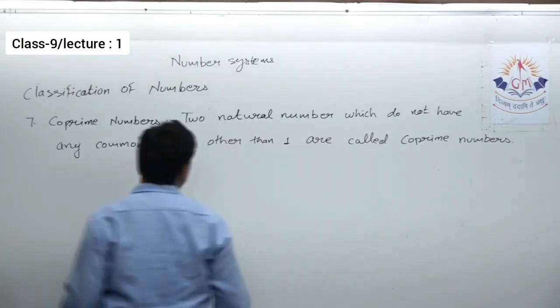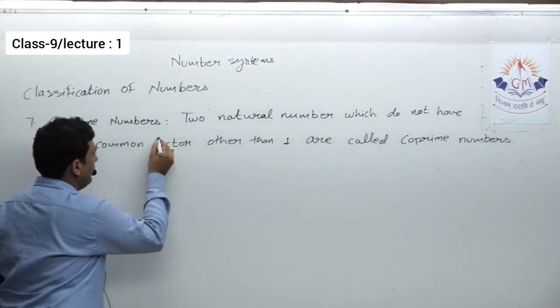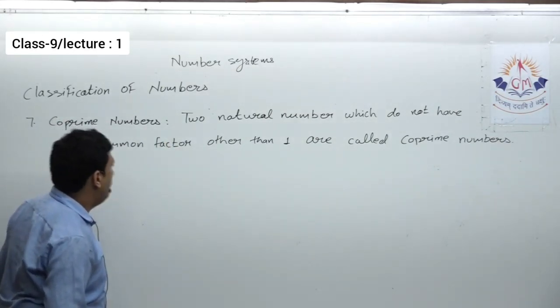Okay, two natural numbers which do not have any common factor other than 1 are called co-prime numbers.